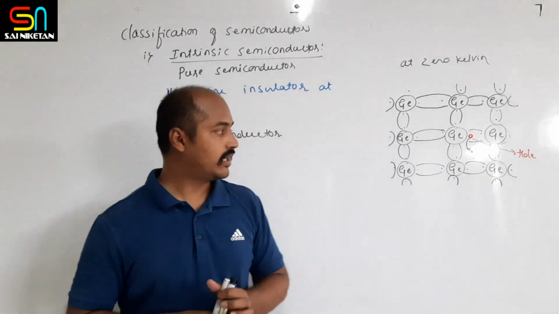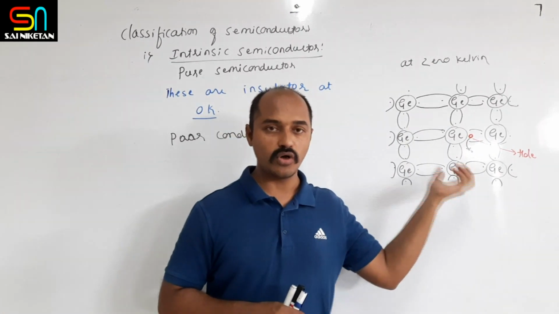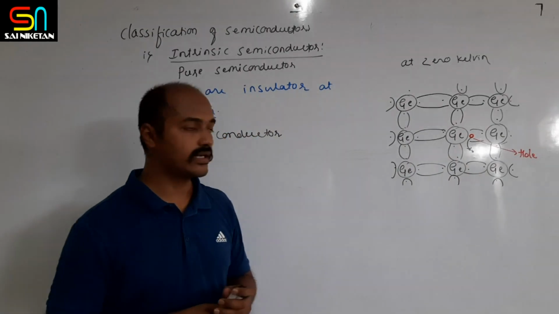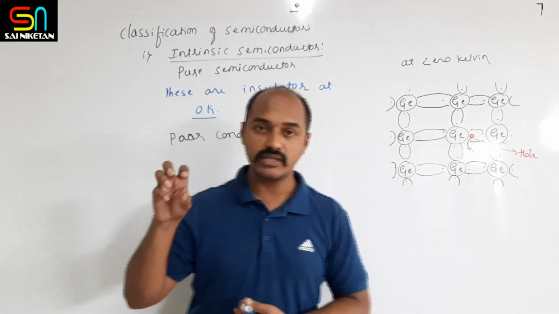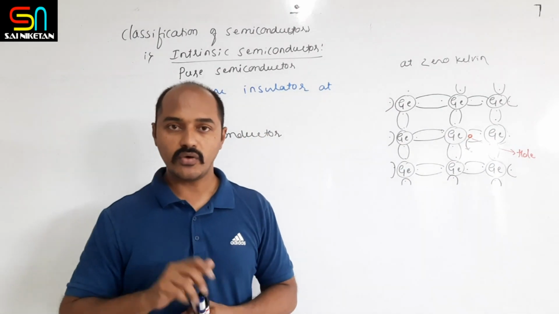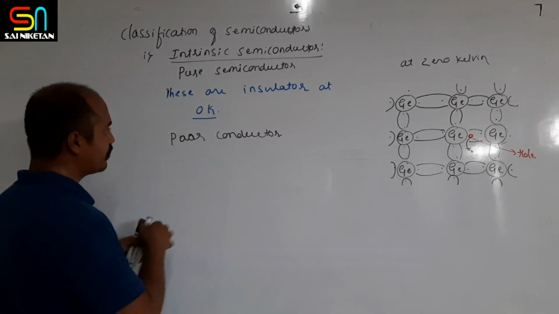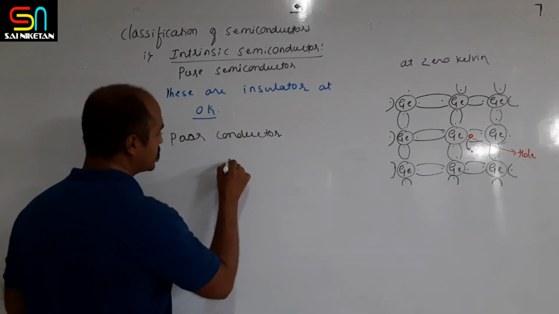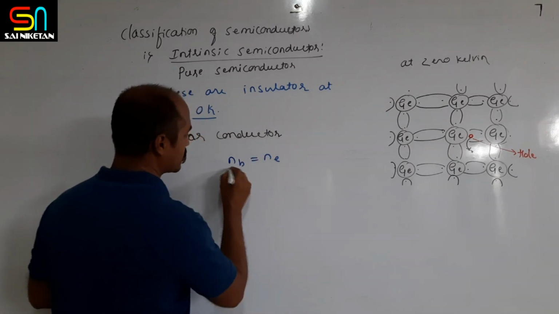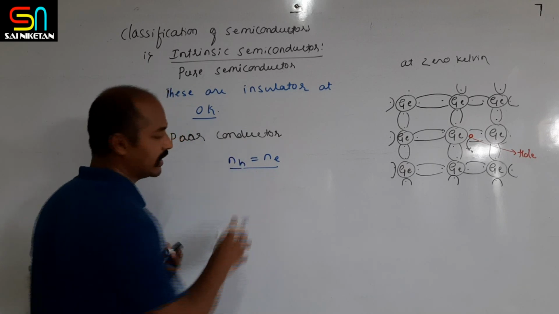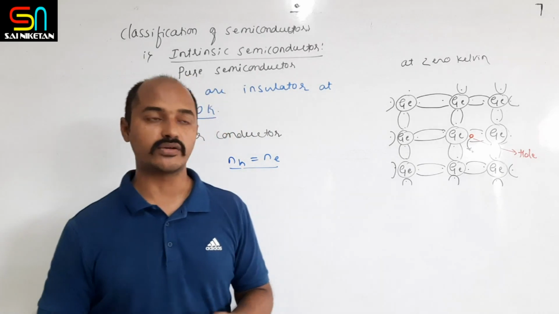Now as the temperature goes on increasing, valence electrons absorb the heat energy and they are producing the holes. Here I can say that the number of holes is equal to the number of electrons. Nh equals Ne. Nh indicates the number of holes, Ne indicates the number of electrons.